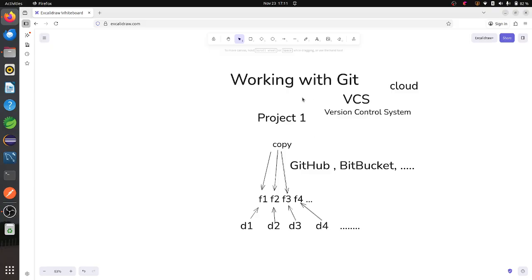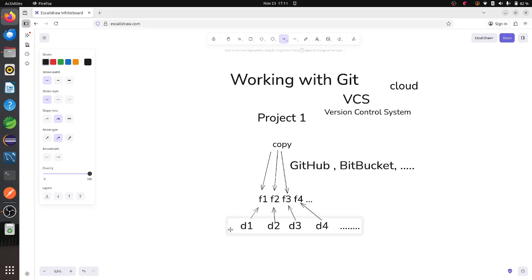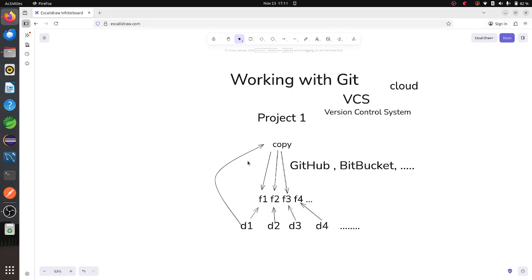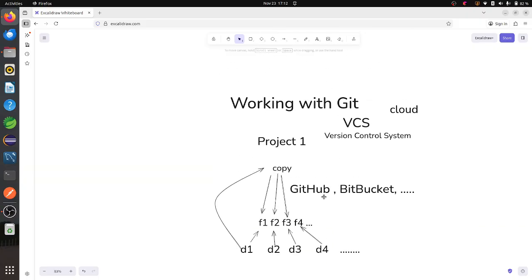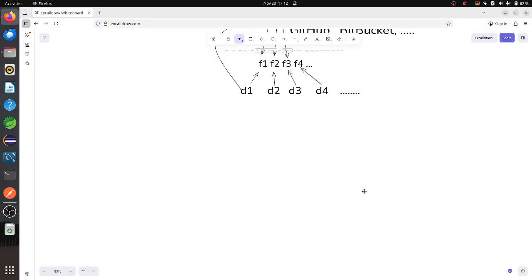So instead of taking the same project, we'll just make a copy of that project and give it to each and every developer. They do their feature and they'll give their code back to the program again. Whatever changes they have done, after doing everything, they'll merge their code to this copy folder. So let us see how to do this. These are the tools that will be helpful.